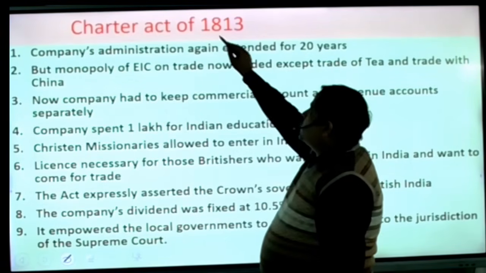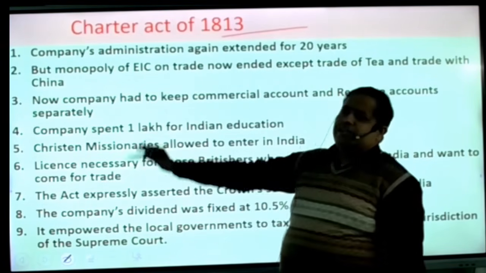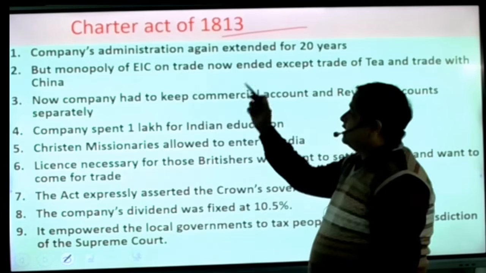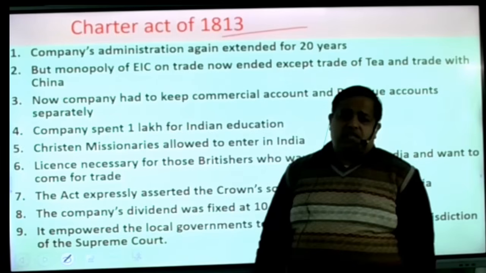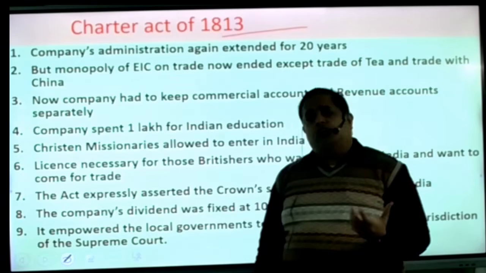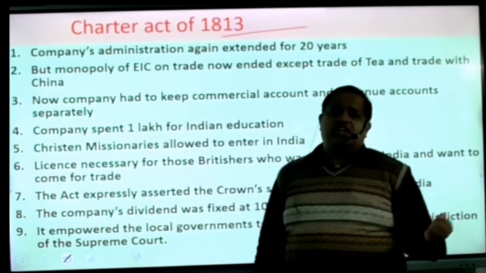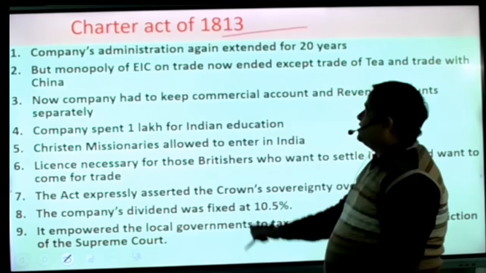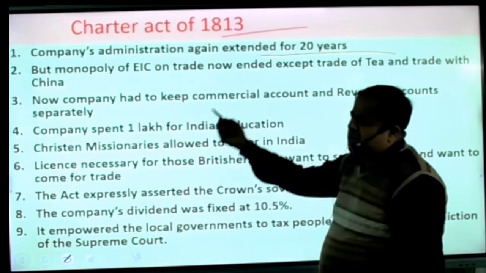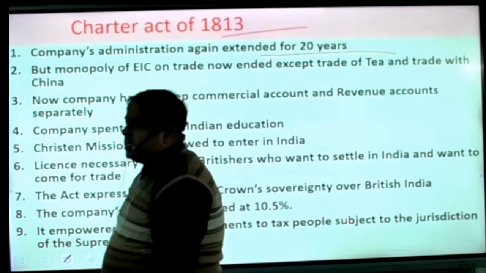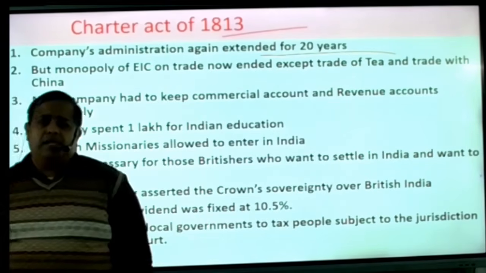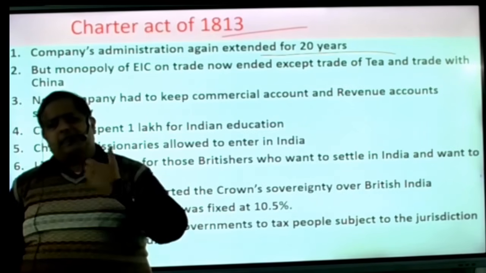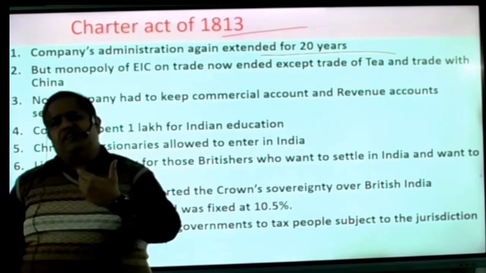Beta, Charter Act of 1813, the most important Charter Act. Whether it is 1813, 1833 or 1853, these are very important for you, because many times the examiner asks questions from there. In this act, the company's administration was again extended for 20 years. I said that the Britishers firstly decided that no other company from England would arrive there, so continuously the time period of the company was extended for 20 years. Okay.